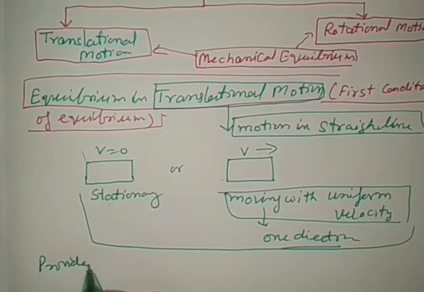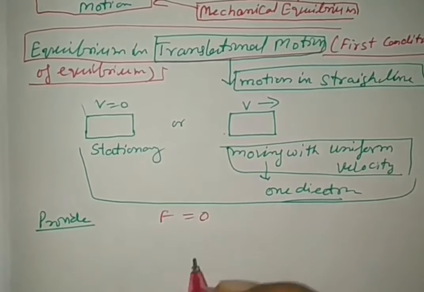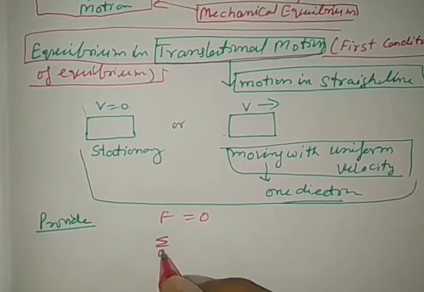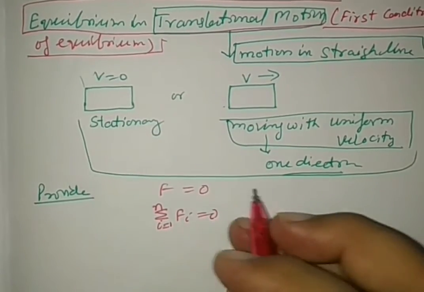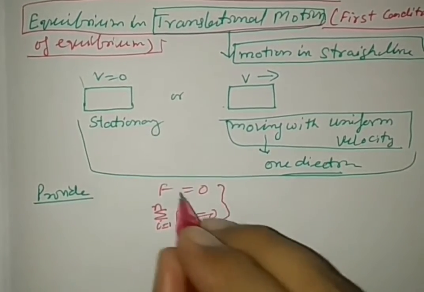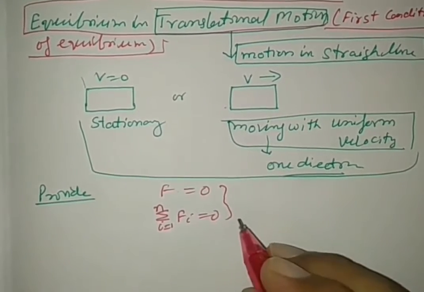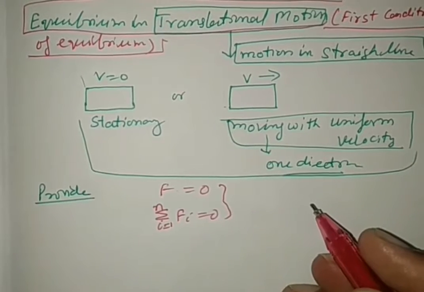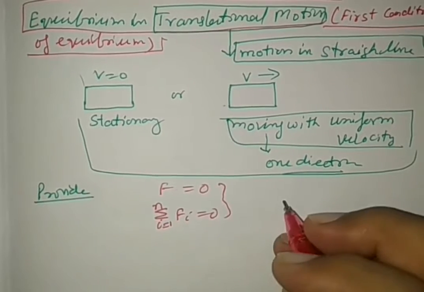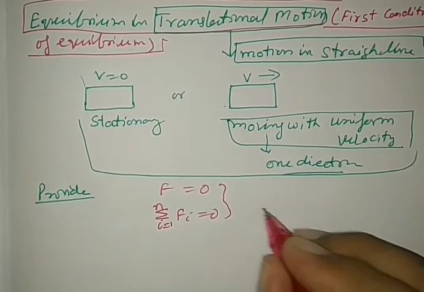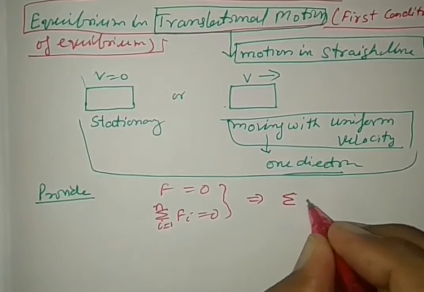What is the proviso? See, the force acting on the body is 0, or the summation of all the forces acting on the body is 0. The vector sum: if one force is acting, its force must be 0, right? Or if more than one force is acting, then the total force, their sum, must be equal to 0. Here, summation of all forces is 0.